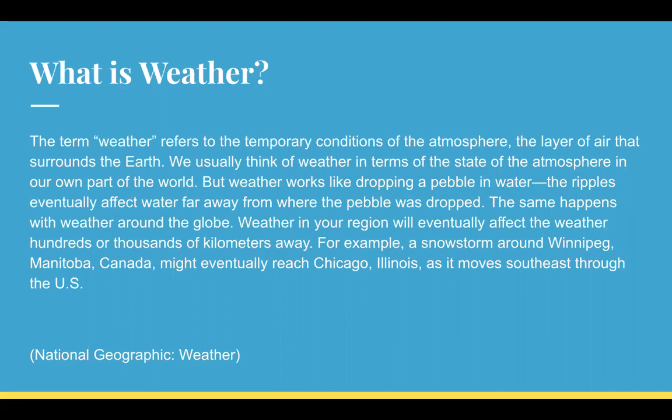For example, a snowstorm around Winnipeg in Canada might eventually reach Chicago, Illinois, as it moves southeast through the U.S. So that's a little bit about weather from National Geographic. I took that. So the weather in a certain area is on the move, or it affects other places.